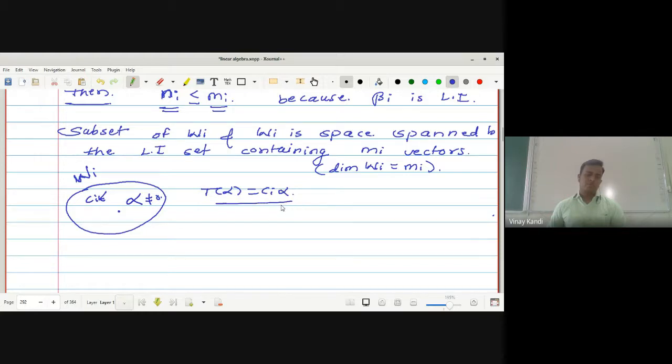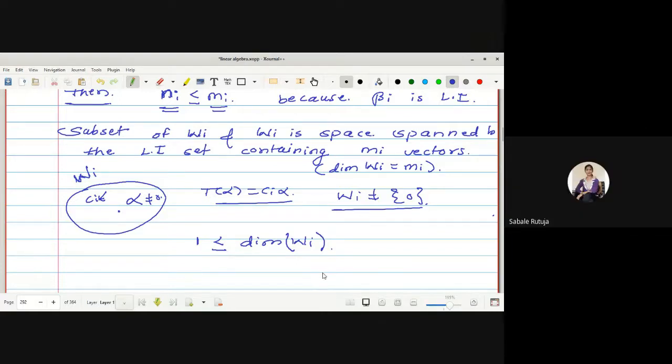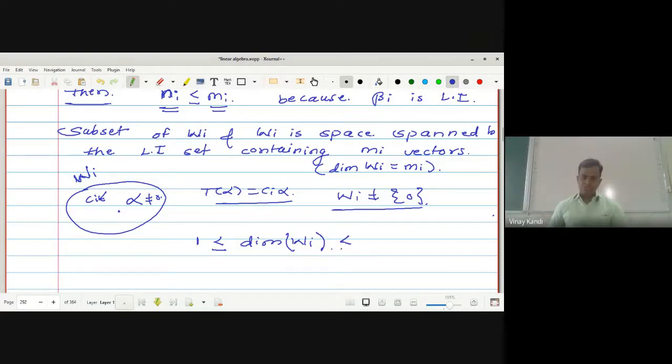Hence this Wi is not equal to the singleton zero. Hence, 1 is less than or equal to the dimension of Wi. Is it correct? Yes, sir. And this is also less than or equal to Di.